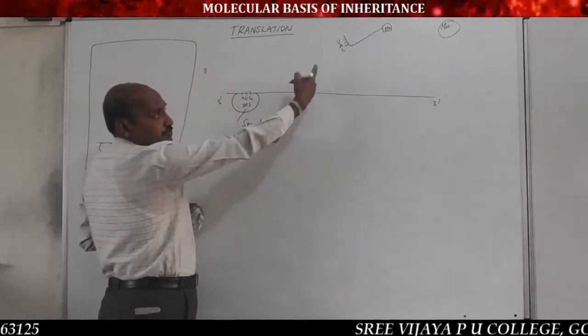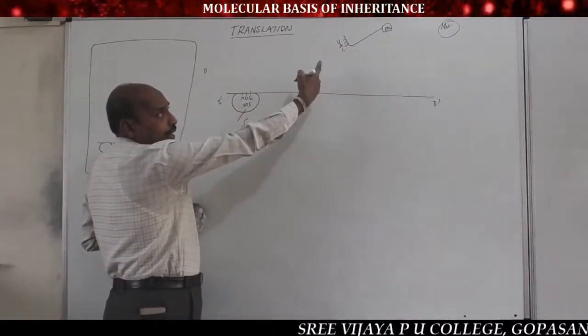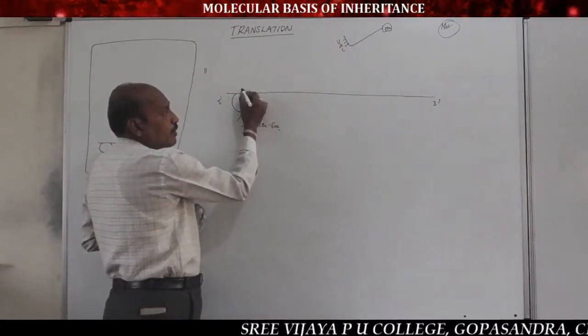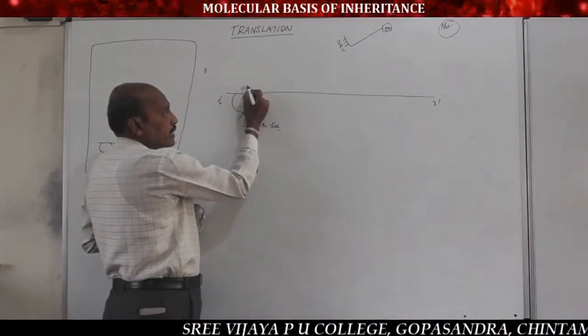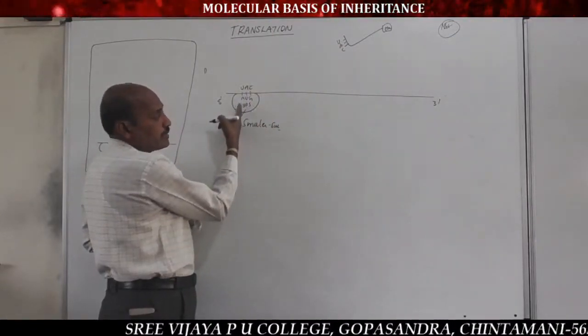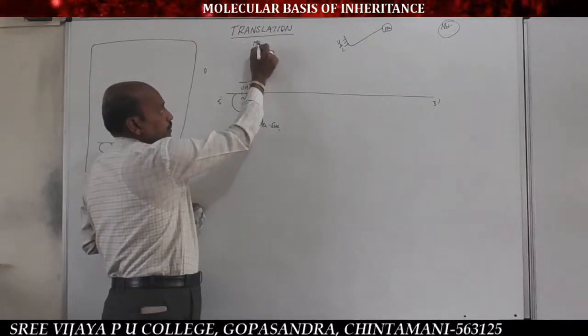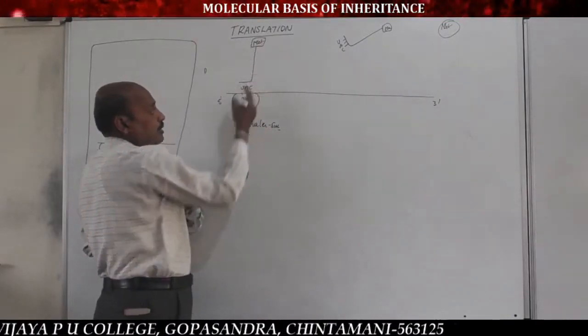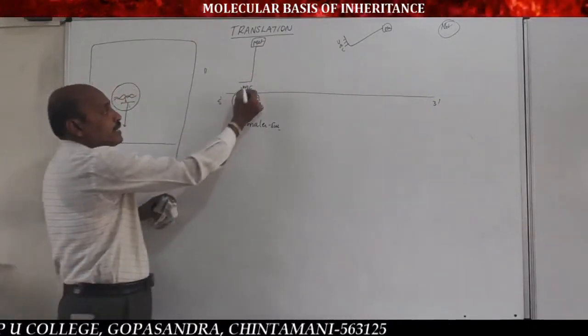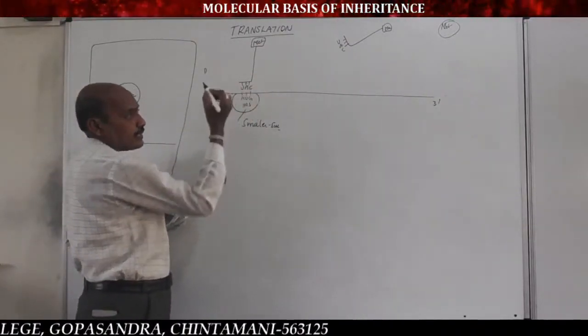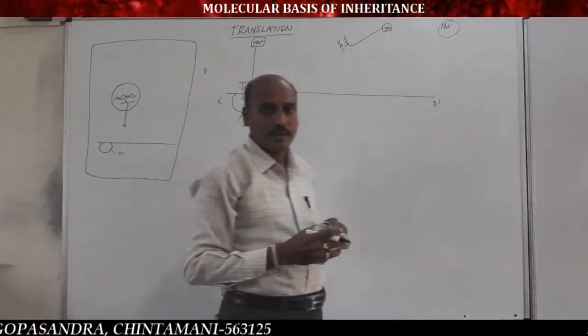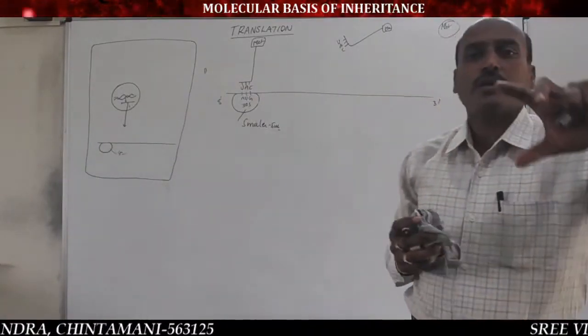So the tRNA carries the methionine amino acid by anticodon UAC and binds to the initiator codon AUG by its anticodon UAC. Remember, it codes the methionine amino acid.